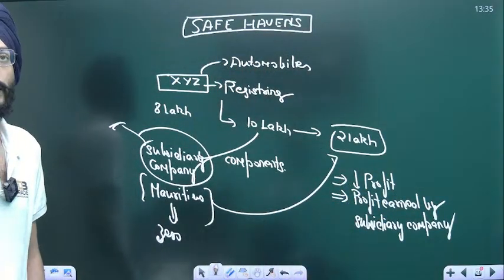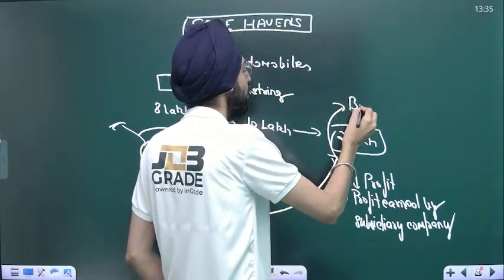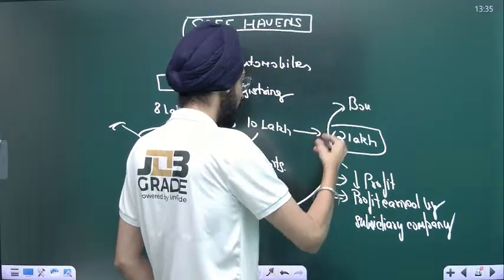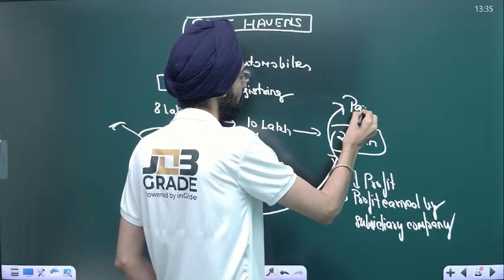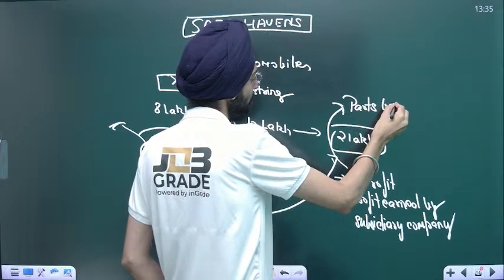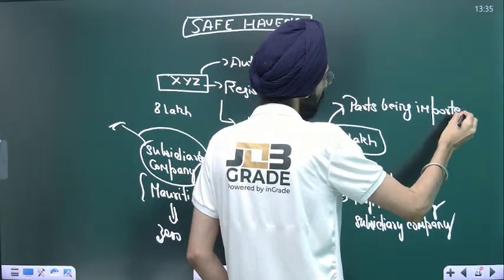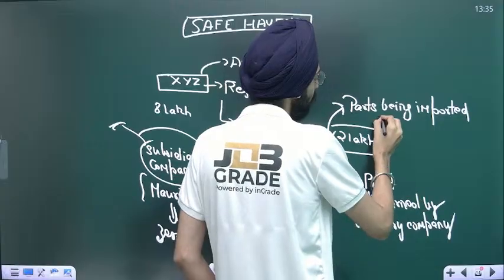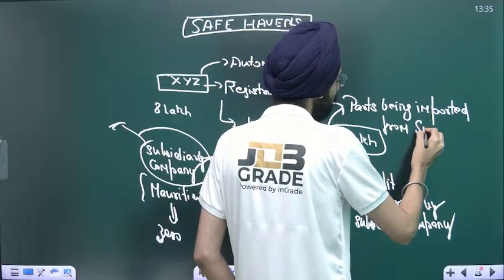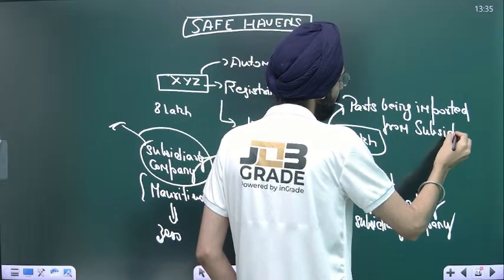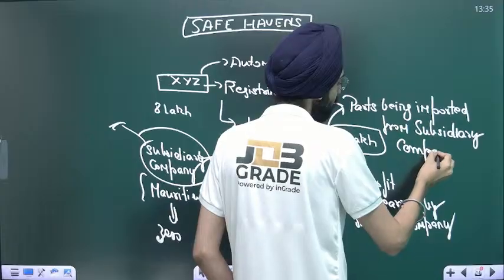What else? Another would be that we have bought parts, parts being imported from our subsidiary company. These are the three aspects.